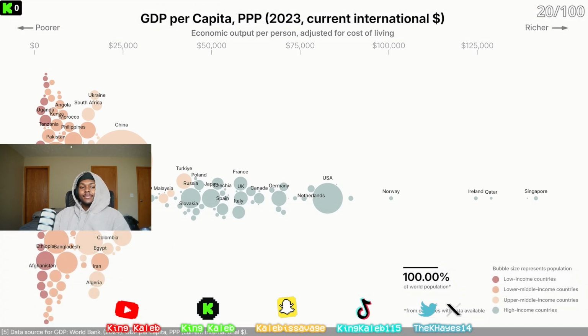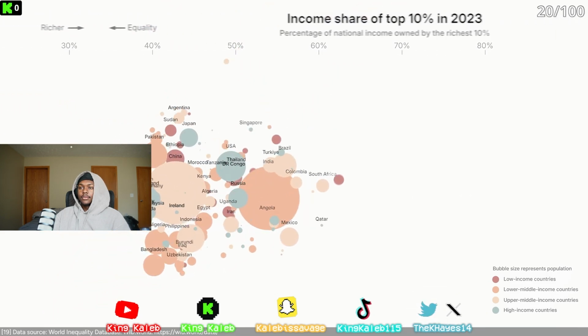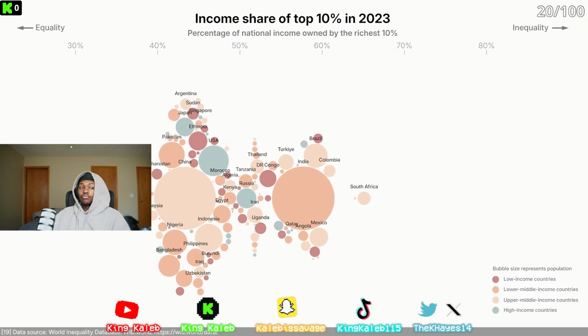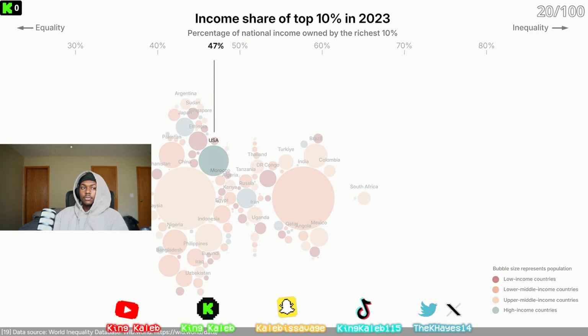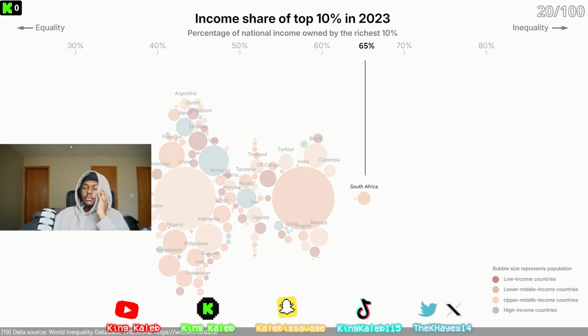Both rich people and poor people. We need to look at the inequality within countries. The bubbles now show how much income the top 10% earn in each country. In the US, the top 10% get 47% of the income. The country with the highest income inequality is South Africa, where the top 10% get 65% of the income.